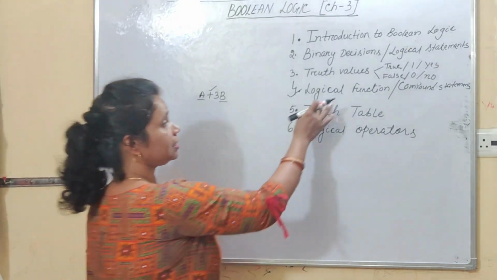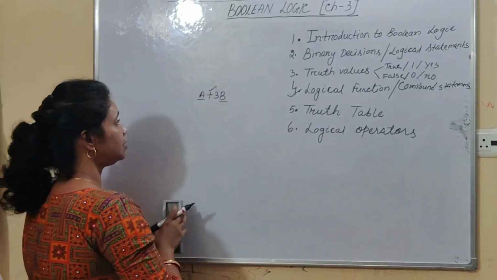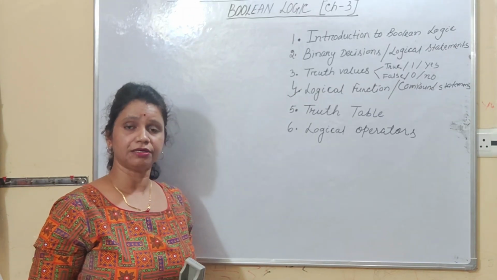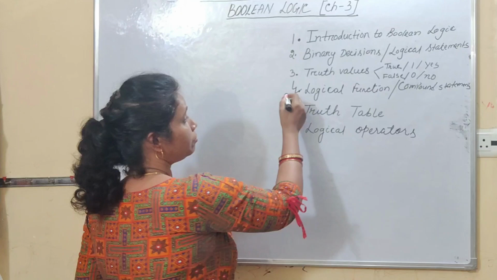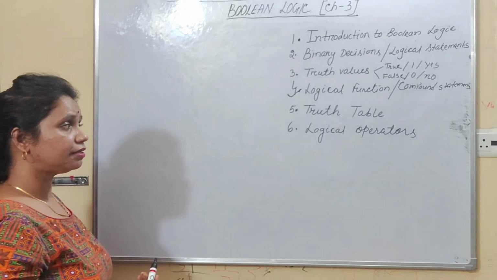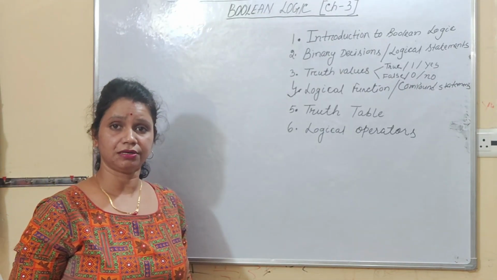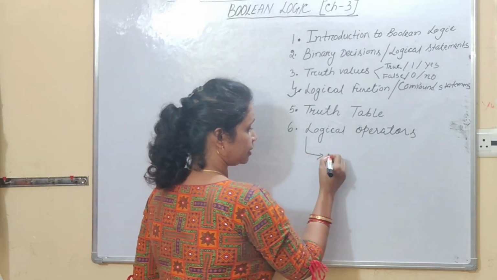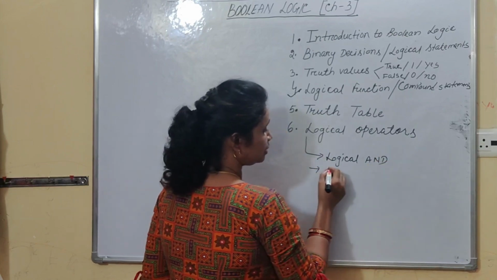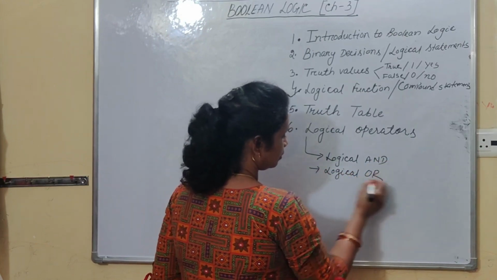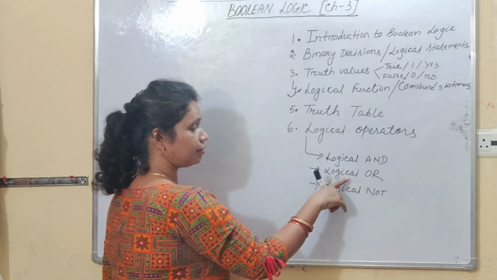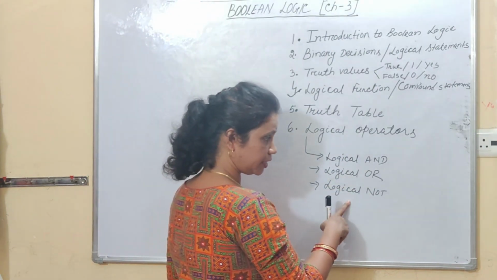Similarly, what is the meaning of logical function or compound statements? We have already discussed logical variables. Now, if we combine the logical variables with logical operators, then such type of statements are known as compound statements. Right, students? Logical variables and logical operators. So here, how many logical operators do we have? Basically, we have three types of logical operators. One is logical AND. Second one is logical OR. And third one is logical NOT. So students, logical AND, logical OR, logical NOT, three basic types of logical operators we have.